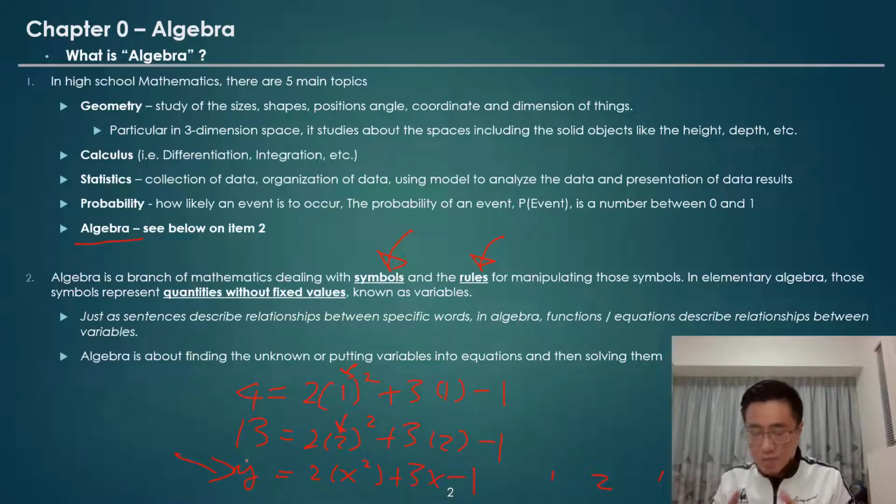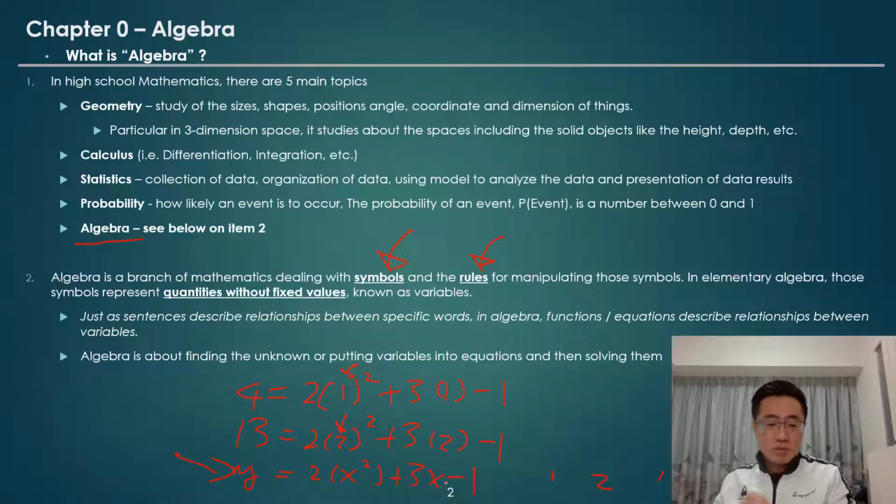This is the concept of a function, and this is also the key part of algebra. When you look at the previous two simple expressions, they are just expressed in terms of fixed values. You can easily calculate the result, but you cannot know the relationship between x and y. But now with this expression, you can understand the relationship between the input variable x and the output variable y. And this is also called the quadratic function.